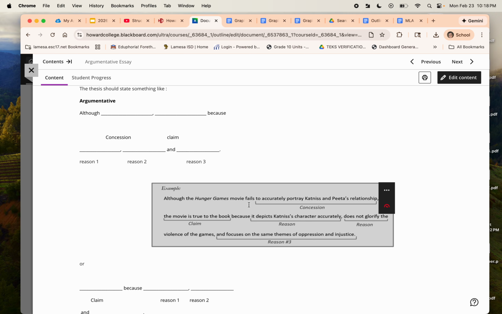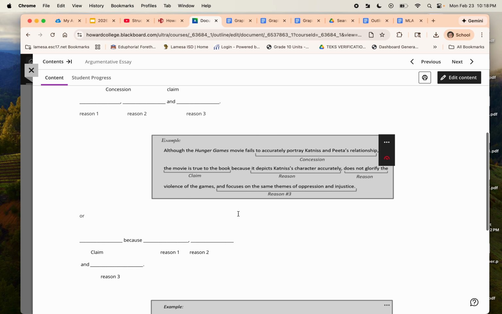Although the Hunger movie fails to accurately portray Katniss as Peeta's relationship, the movie is true to the book because reason 1 depicts Katniss's character, reason 2 does not glorify the violence, reason 3 focuses on the themes. Okay, their claim is it's true to the book. The concession is like it goes with that. They see the other side of the argument. This is one way to write a thesis statement in an argumentative essay.